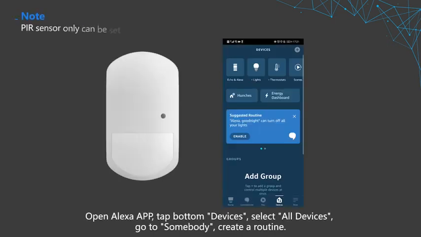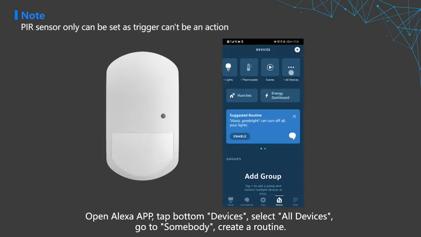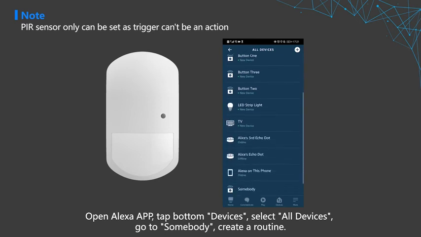Open Alexa app, tap bottom devices, select all devices, go to somebody, create a routine.